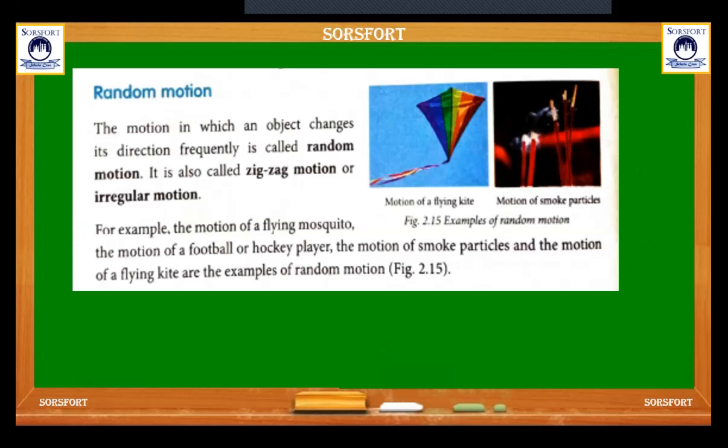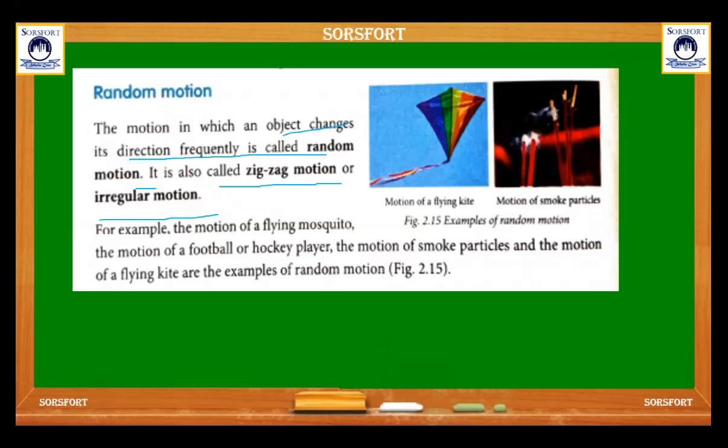This is another motion. Random motion means it happens randomly. The motion in which an object changes its direction frequently is called random motion. It is also called zigzag motion or irregular motion. Random motion is also called zigzag or irregular motion because it changes its direction frequently.